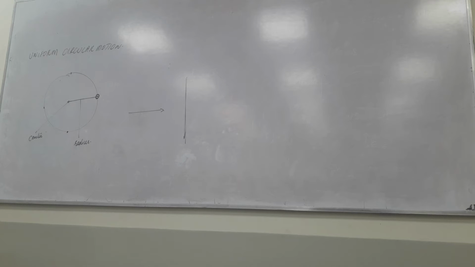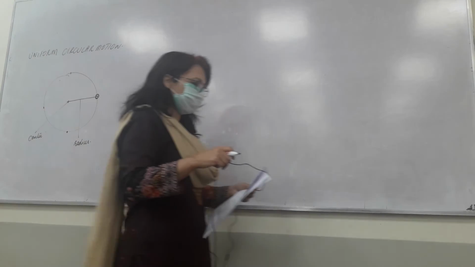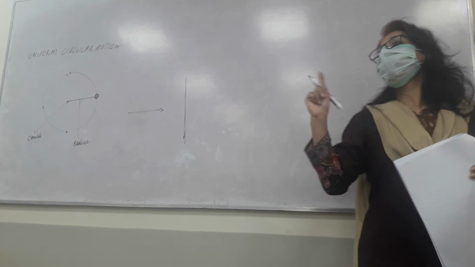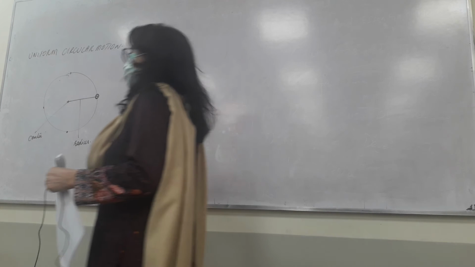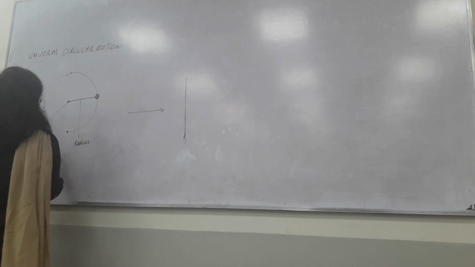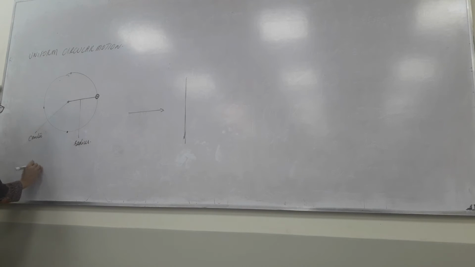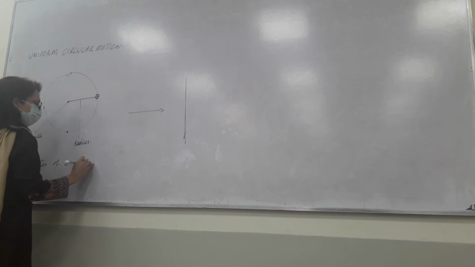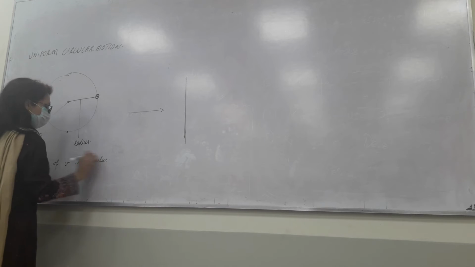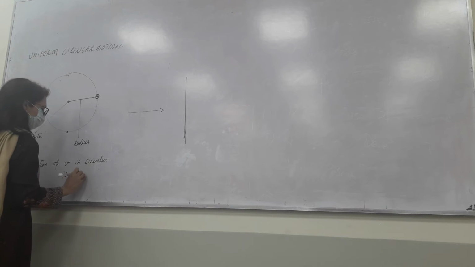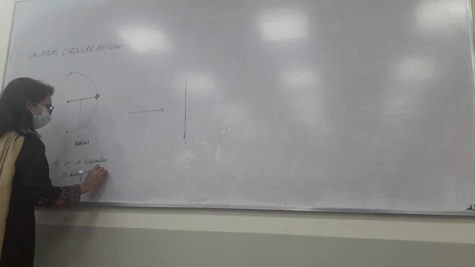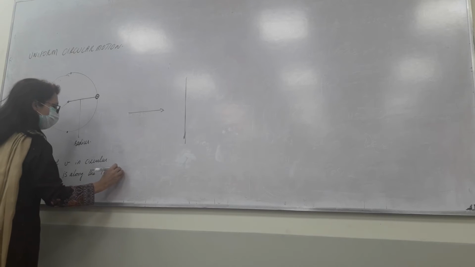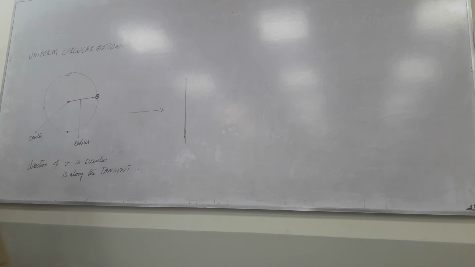Who will answer this? Does the direction of the velocity remain the same or does it change? It continuously changes. Why? Because the direction of the velocity is along the tangent. The direction of velocity v in circular motion is along the tangent. What is a tangent? How do you define a tangent?